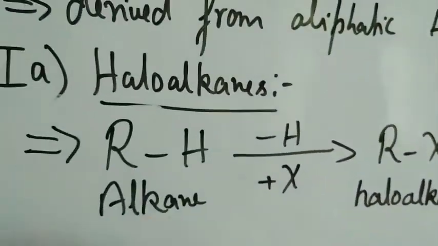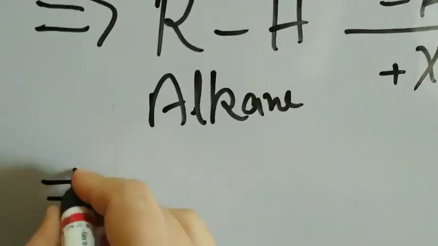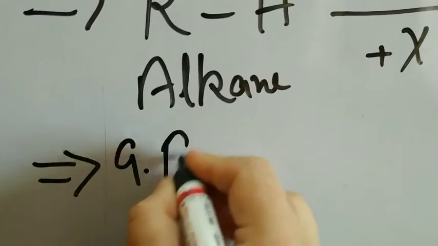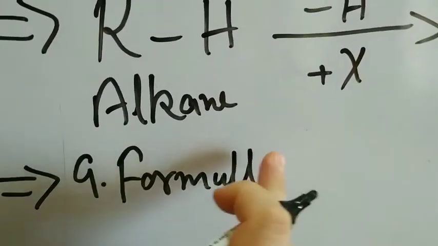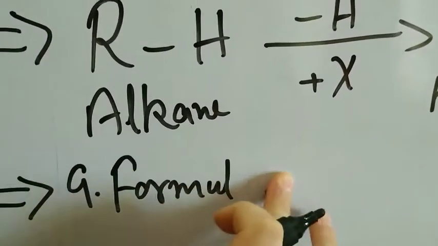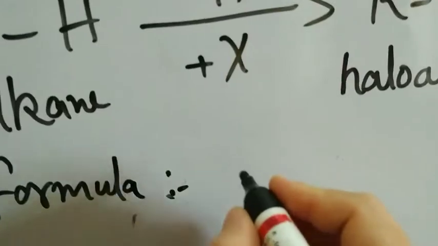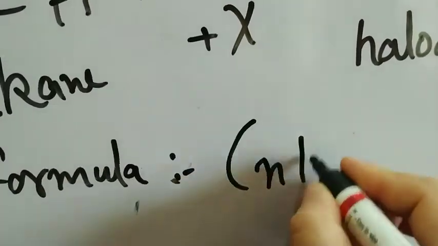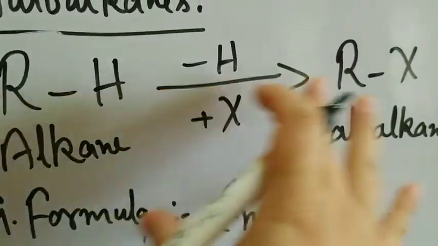Now that we know that haloalkanes are monohalogen derivatives, we can write down their general formula. What is the general formula of an alkane? CnH2n+2. Now how do we make the haloalkane?